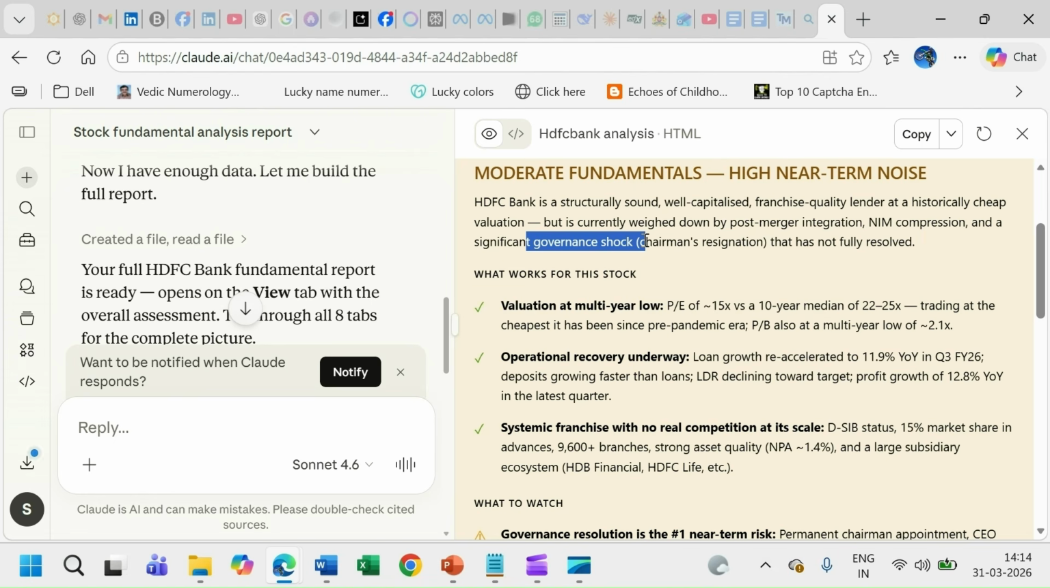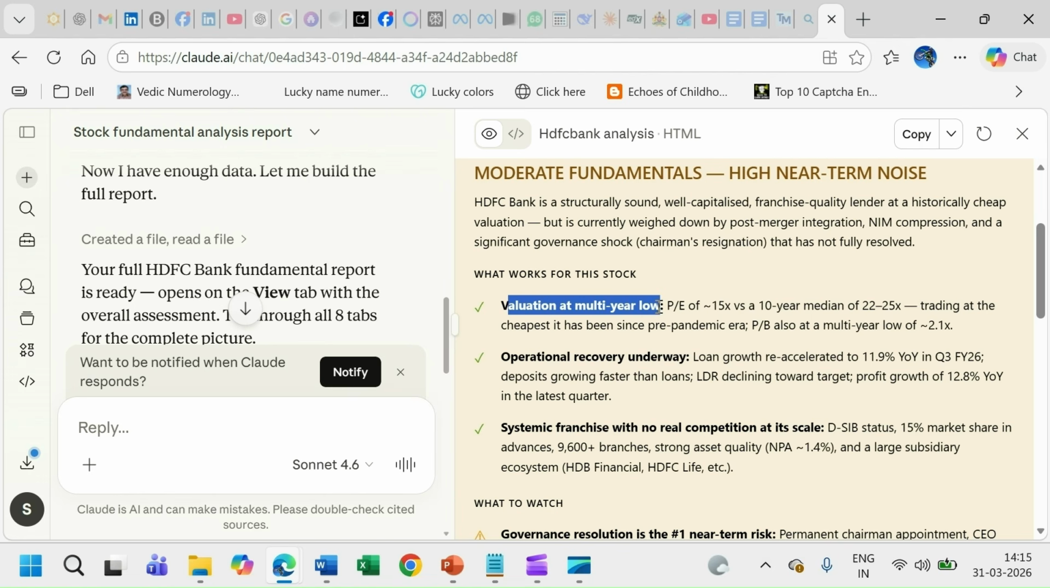If you know more about HDFC, Atanu Chakrabarti, who's the chairman, had resigned and he cited some governance related and ethical issues because of which he's resigning. He never communicated in more detail than this. And that significantly eroded the stock. And currently, if you see, valuation is at a multi-year low. So the stock is currently cheap.